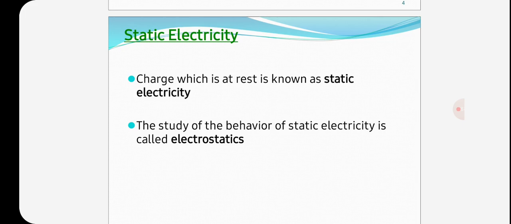each other. When the positively charged glass rod is brought near the negatively charged ebonite rod, it is observed that they attract each other. This experiment shows clearly that bodies charged with unlike charges attract each other. So we have experiments on electrostatics.